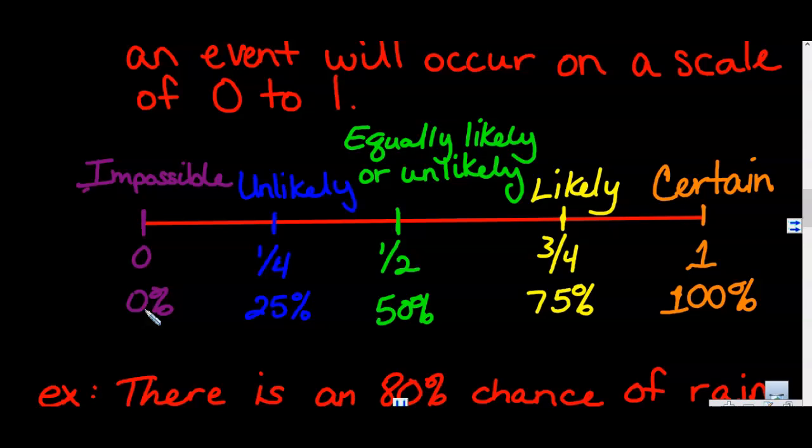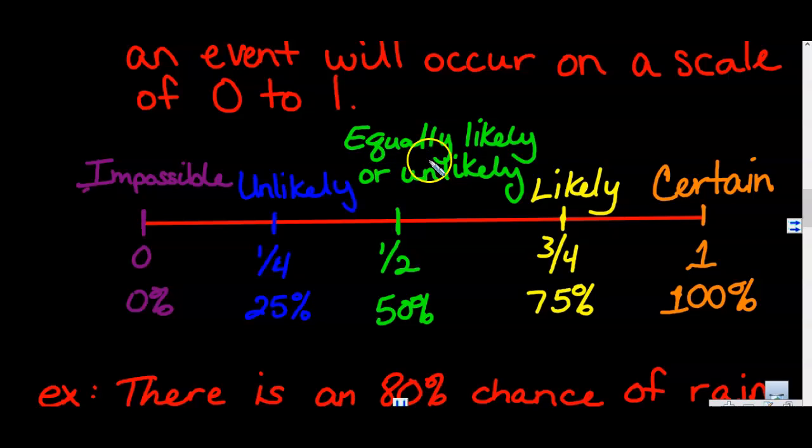It's just easier for us to generally understand. Now, if I say a situation is unlikely to happen, it means it could happen, but I'm not going to wait around for it to happen, right? Because it's probably not going to happen. We say that this is a 1/4 probability or 25% probability.